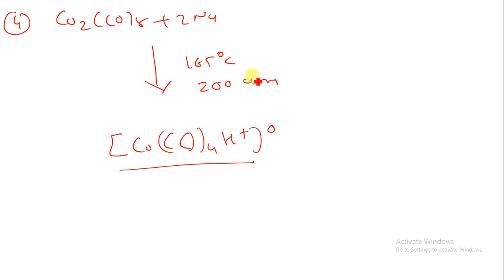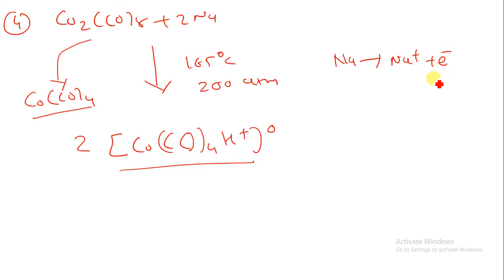Here you just have to remember that Co2(CO)8 is converted into Co(CO)4. We have two of these, so we write 2 Co(CO)4. Here Na gives Na plus and an electron, so Na plus carries the positive charge. So we have Co(CO)4 with Na plus. That is the reaction properties of the metal carbonyl Co2(CO)8.